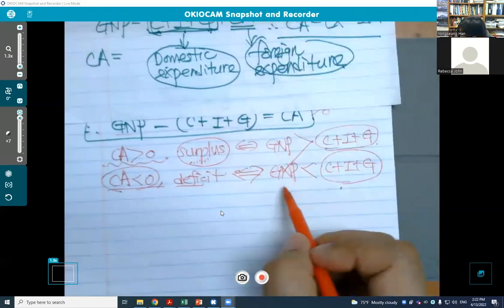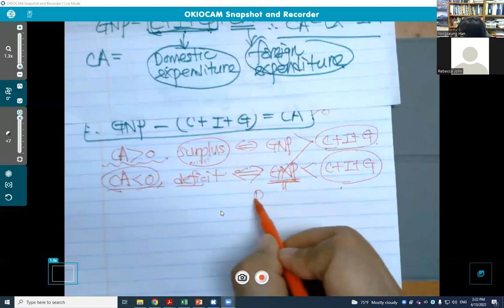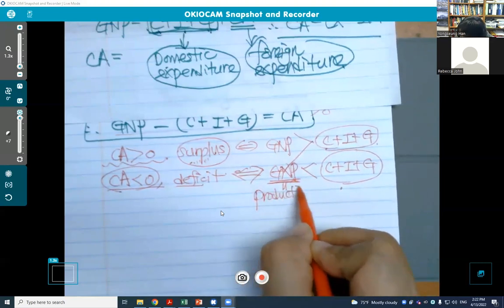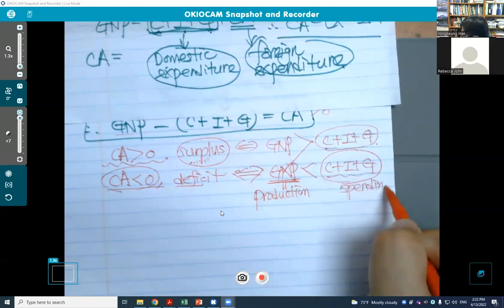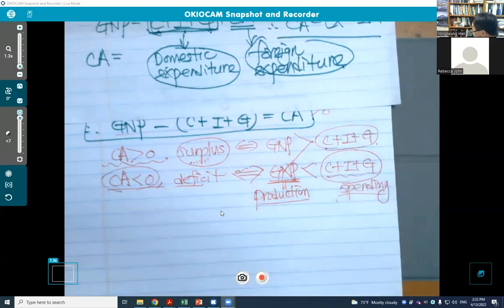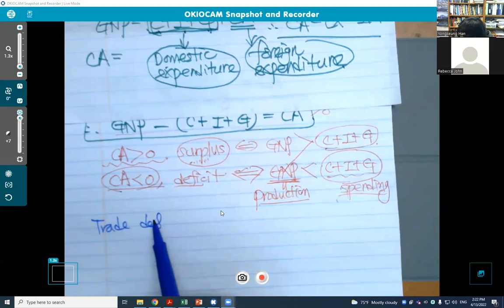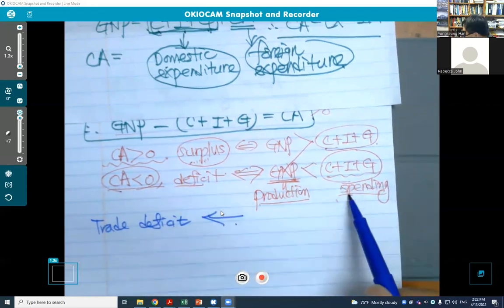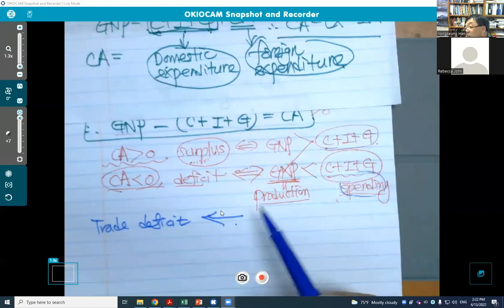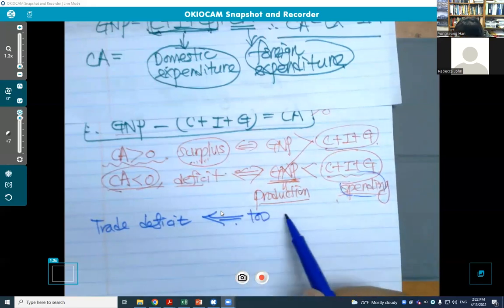Now this is the production, and this is domestic spending. So what we can find is that a trade deficit is the result of too much spending. We spend too much. We spend more than we produce. This is the case. Too much spending.